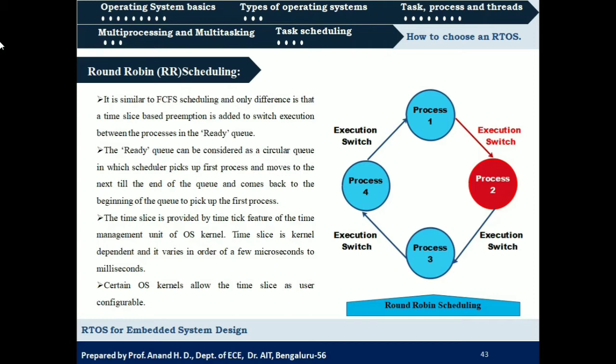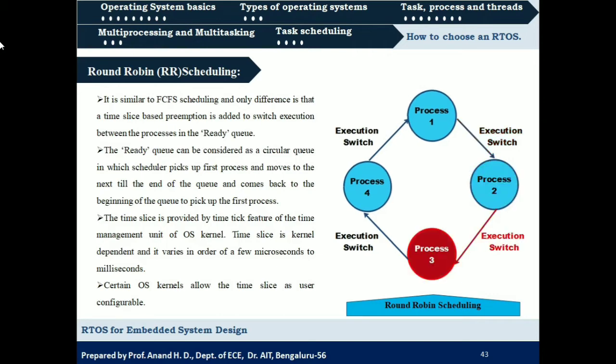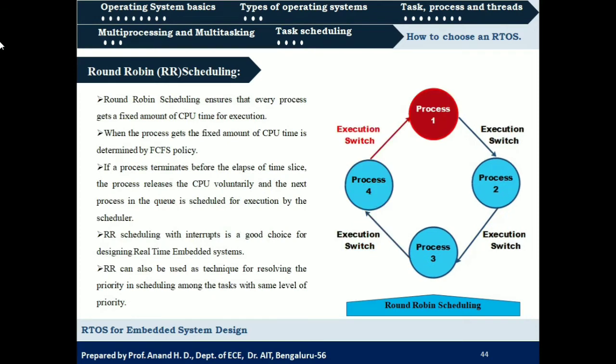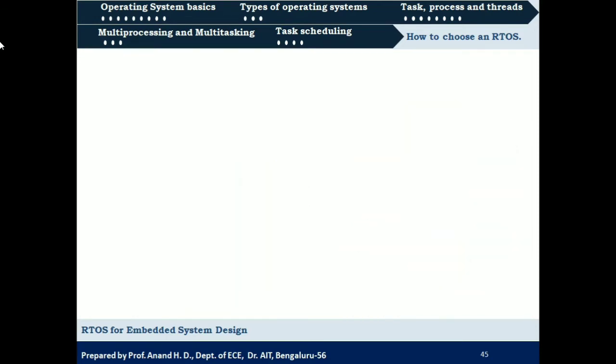So this time slice for round robin scheduling is not fixed. It varies from operating system to operating system. And then one more thing is that certain OS kernels allow the time slice to be user configurable. That is, the users can configure or set the time slice. That is also allowed in certain types of operating systems. So those were the points about round robin scheduling.